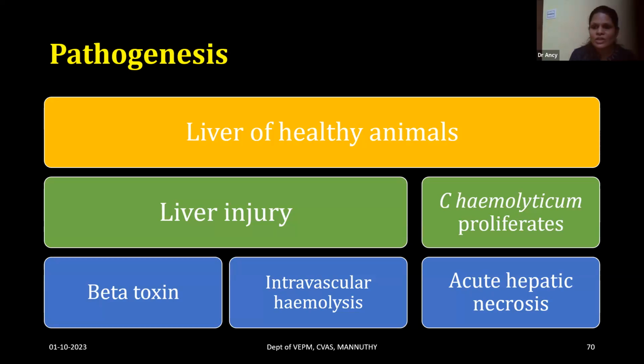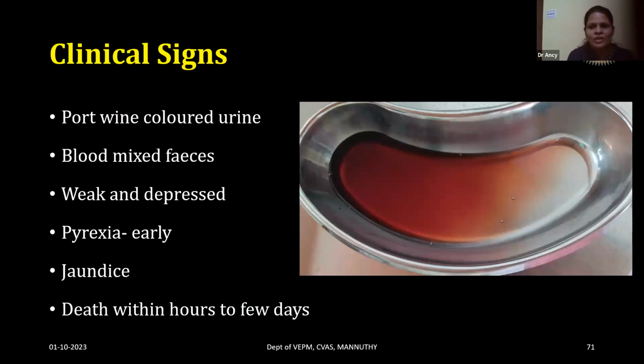So whenever there is a liver injury, the Clostridium hemolyticum organism proliferates and produces a toxin, beta toxin, which causes intravascular hemolysis and acute hepatic necrosis. Because of the intravascular hemolysis, there will be port wine colored urine, and feces may also be mixed with blood. The animal may appear weak and depressed.